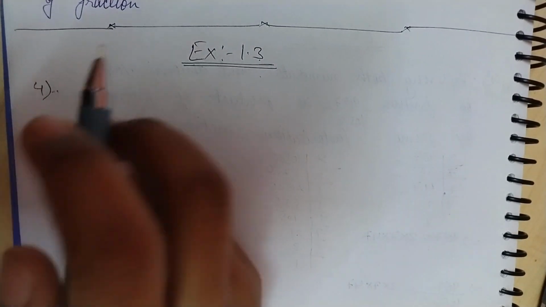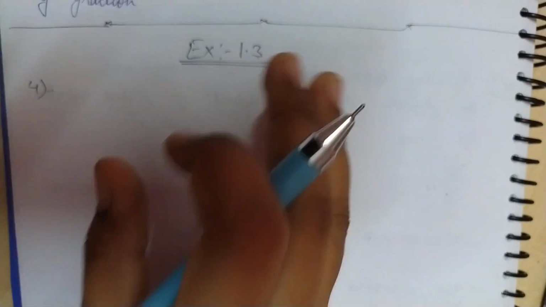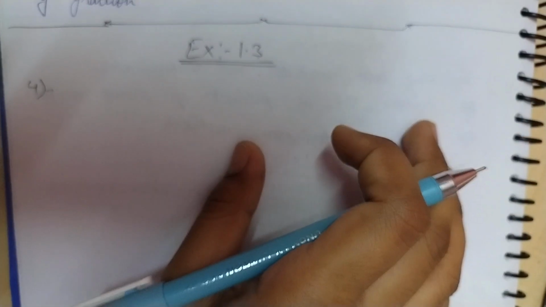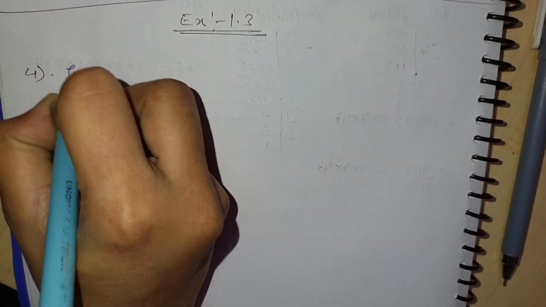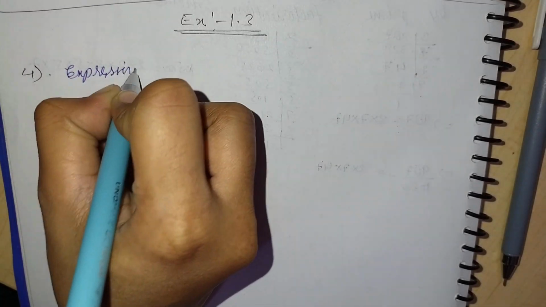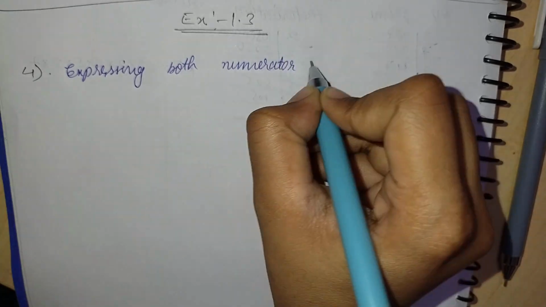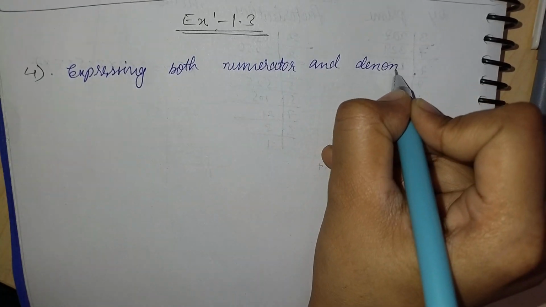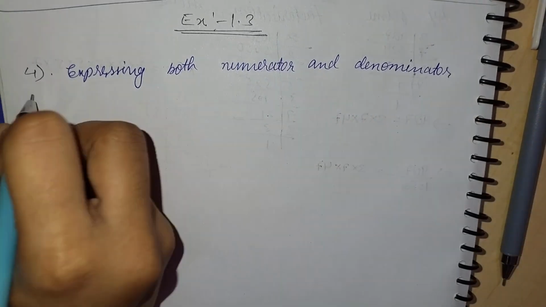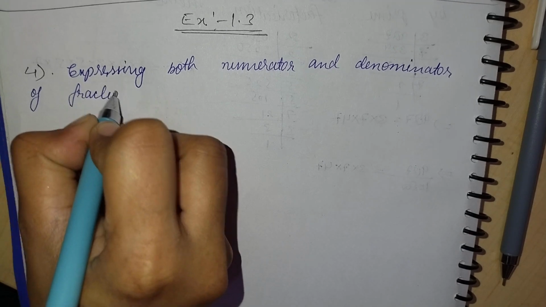Question number 4 says, without actually performing the long division, find if 987 by 10500 will have a terminating or non-terminating repeating decimal expansion. Give reason for your answer. Firstly, we will express both the numerator and denominator of the fraction 987 by 10500 as a product of prime numbers by the prime factorization method.